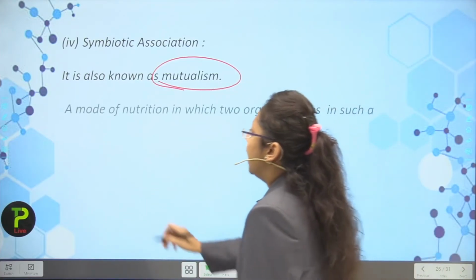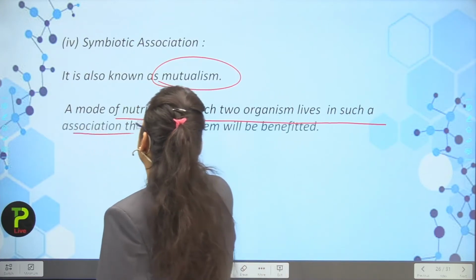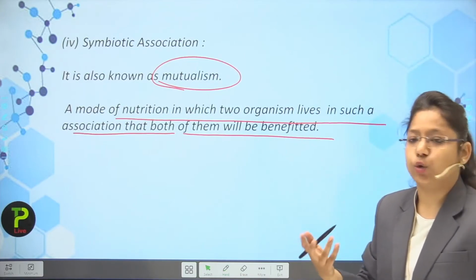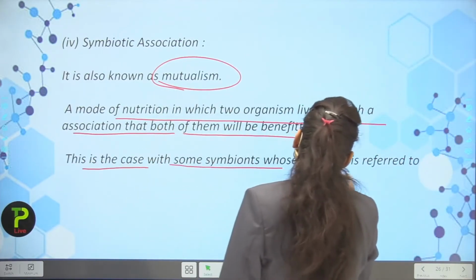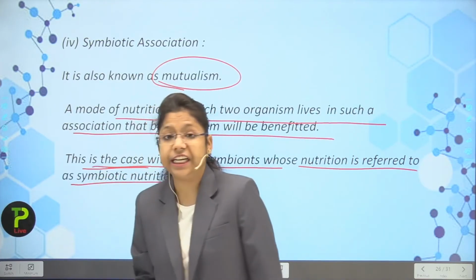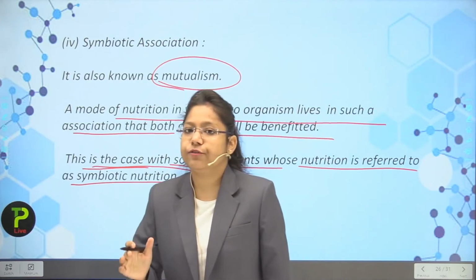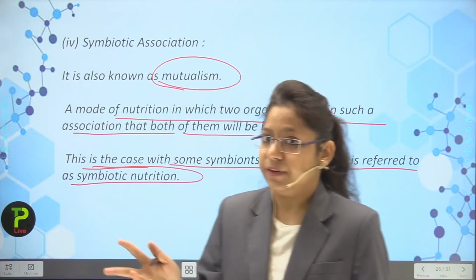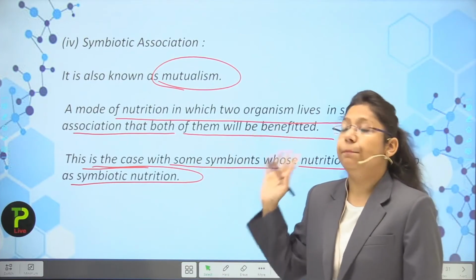So a mode of nutrition in which two organisms live in association so that both of them will be benefited, as I told you. Now, in this case, the organisms are symbionts whose nutrition is referred to as the symbiotic nutrition. So this is very important that you have to understand this thing, that the two organisms can be benefited in a relationship if they are relating as symbiotic.